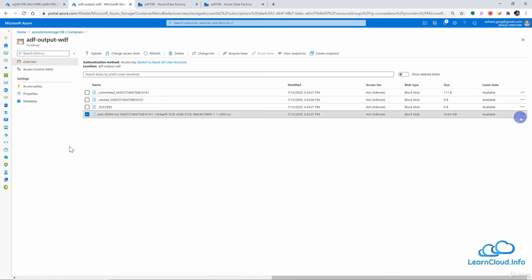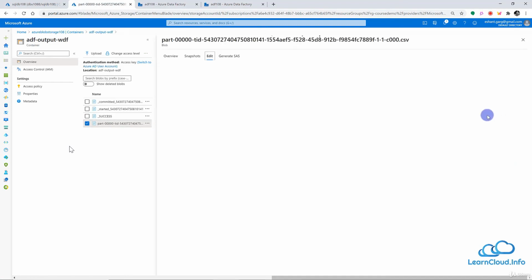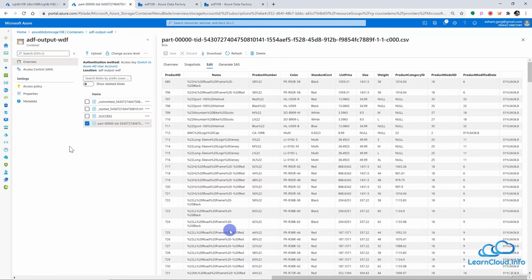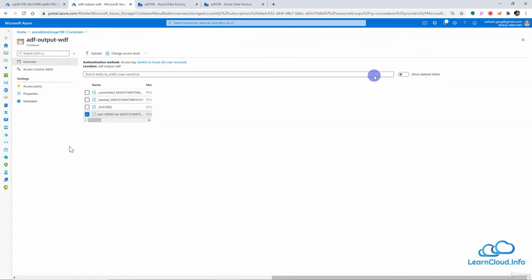So if I open this file, the output file, I should see all those changes which we made there. So if I click on preview here, you can see that we removed 2 columns and I cannot see those columns, sell date, and there was one more column, and then we renamed this column from modified date to product modified date. So we can see those changes which we made in the wrangling data flow.